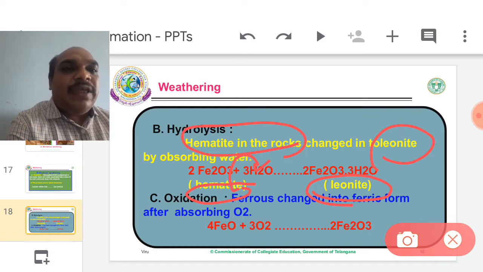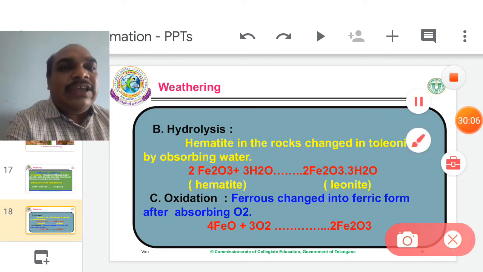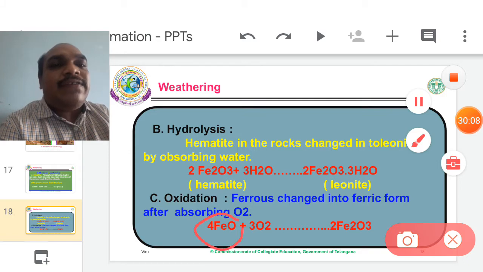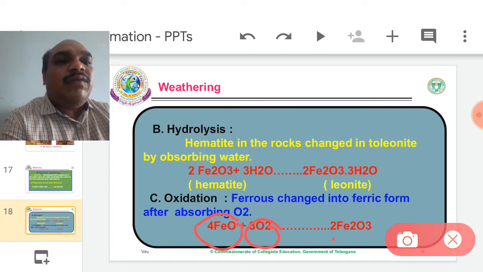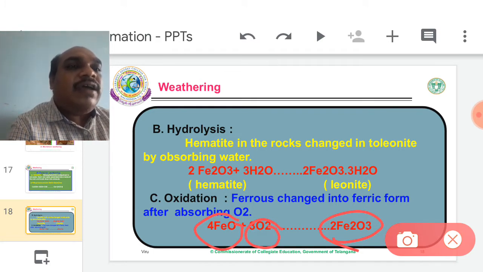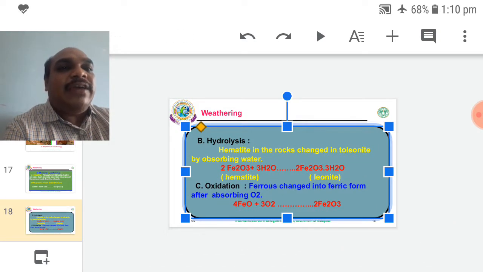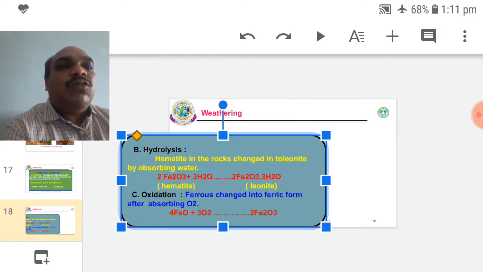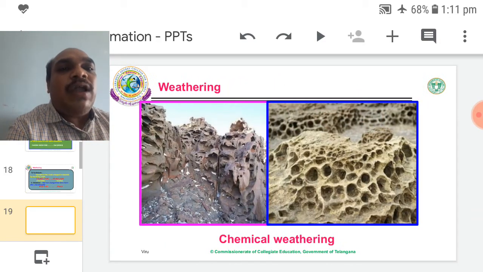After precipitation, then another one, oxidation. It is a very common phenomenon in nature. So it is the ferrous. When ferrous collects oxygen from the atmosphere, it is converted into ferric oxide. So ferrous oxide plus oxygen, when oxidation takes place, ferric oxide is formed. At that moment, the rocks become weak, meaning the big stone converts into small stones.